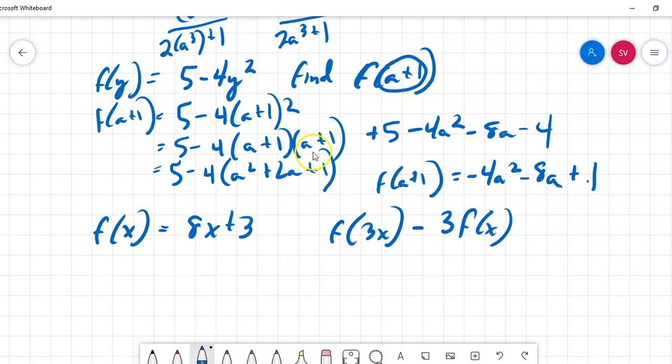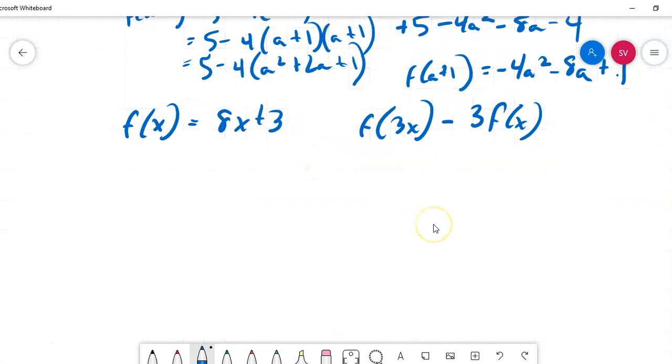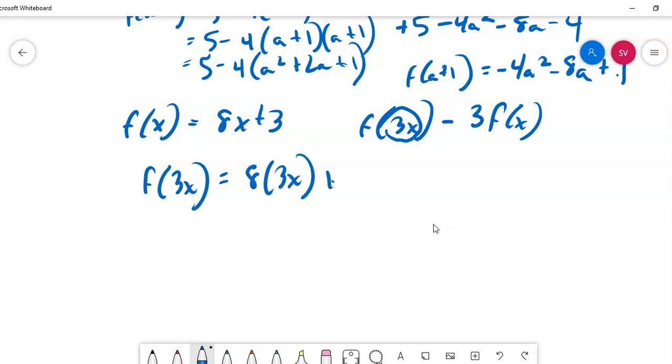I have one more example for you. So what we want to do is there's two things we want to do. I want to first replace x with 3x. So what that's going to look like is f of 3x is going to be equal to 8 times 3x plus 3. So that's going to give me 24x plus 3. So that's f of 3x, what this is equal to.